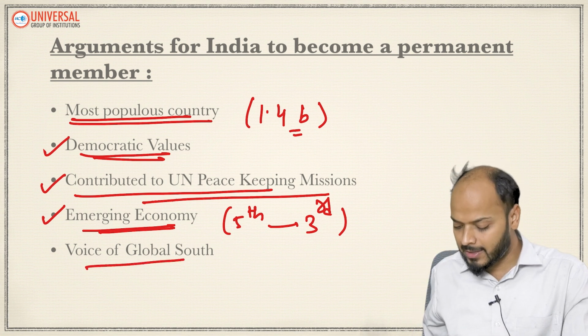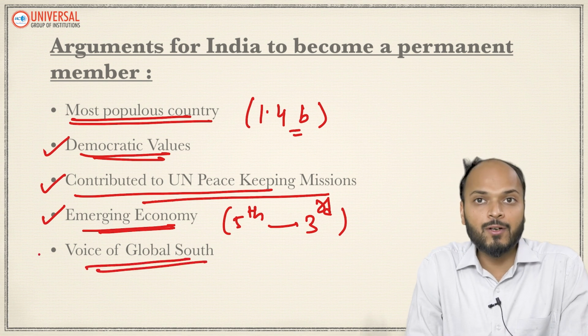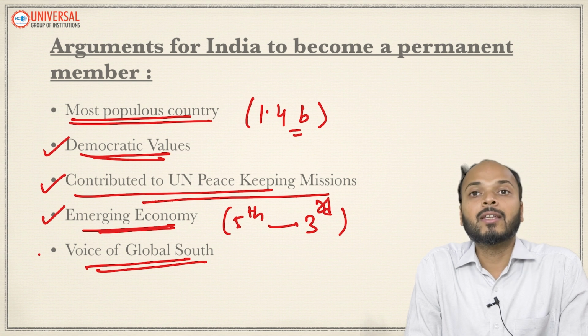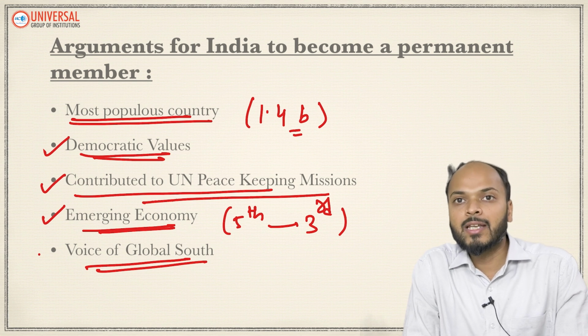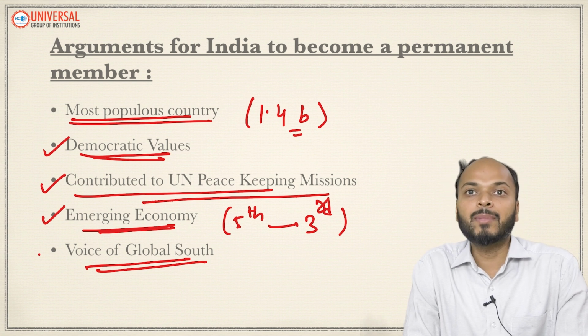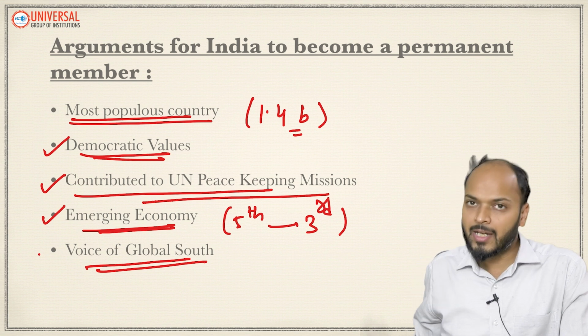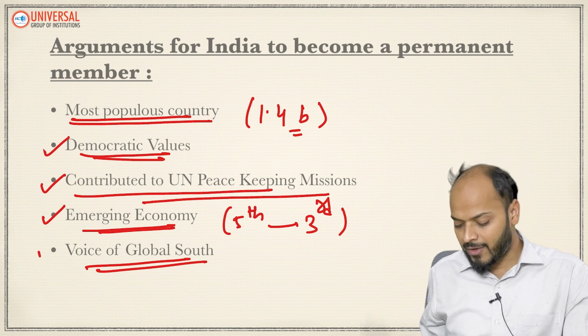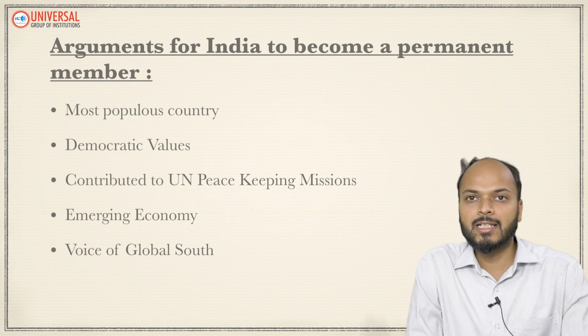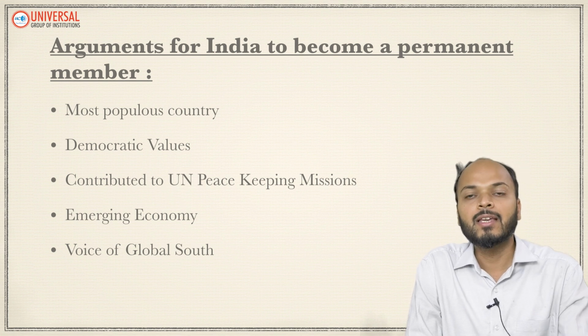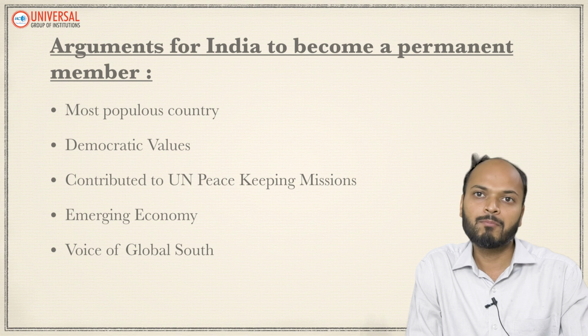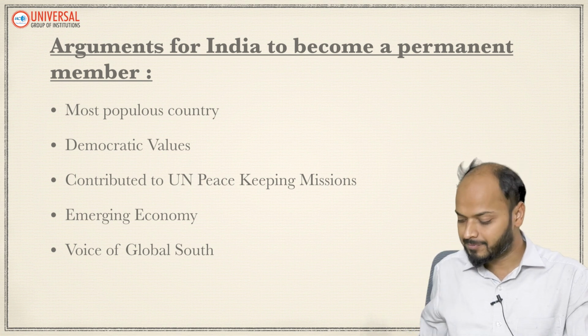And the last reason is that India is a voice of the global south. As we have seen in UNSC, the representation of global south developing countries is not there. If India is included, we will have the voice of the global south in UNSC as well. So these are the reasons why India says India should be given a place among the permanent members of UNSC.